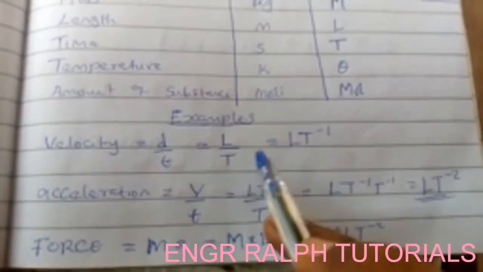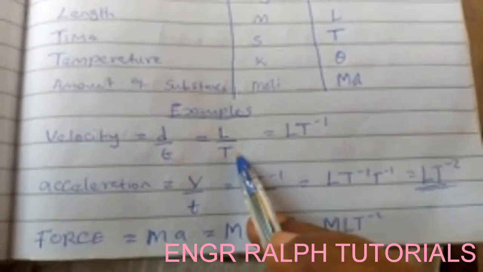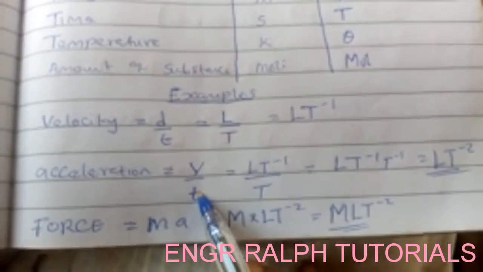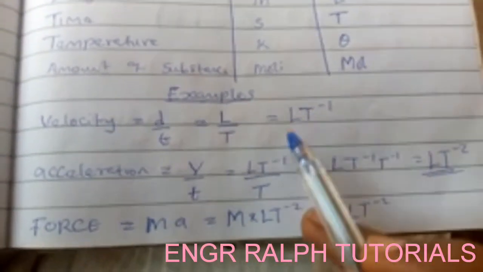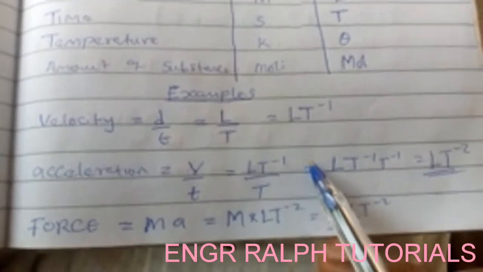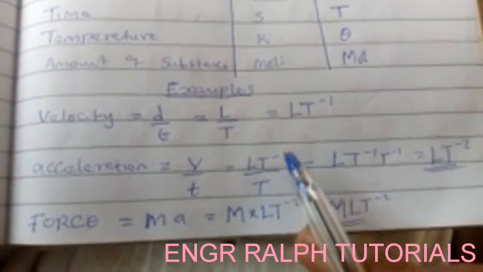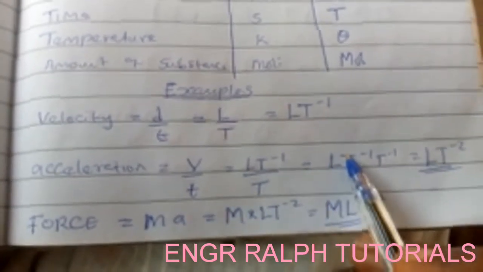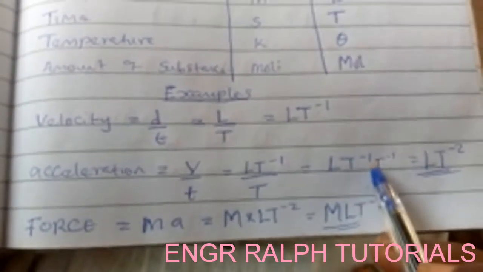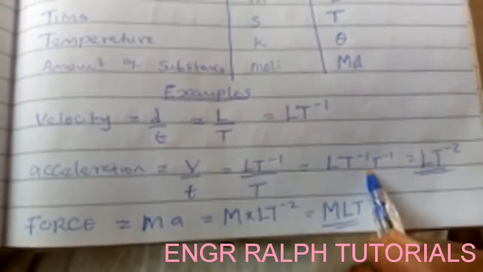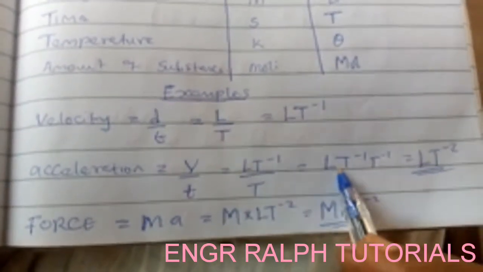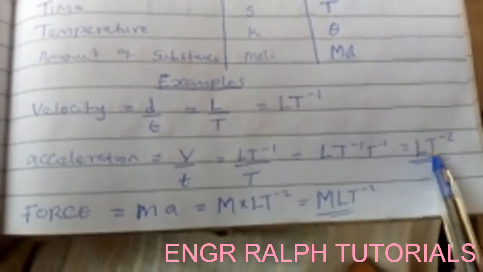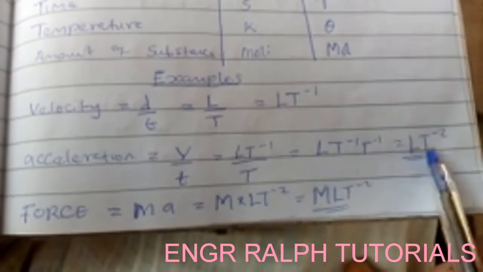L per T, because I told you anything that is down is called per. Now acceleration. Acceleration is velocity over time. So what is the dimension of velocity? L per T, all over time. What is the dimension of time? It is T. So now when we put it, it will be L per T. This is per T. Then this one that is down is another per T. So it will be L per T per T. If you join per T and per T, they will give us per T square. So this will give us L per T square.